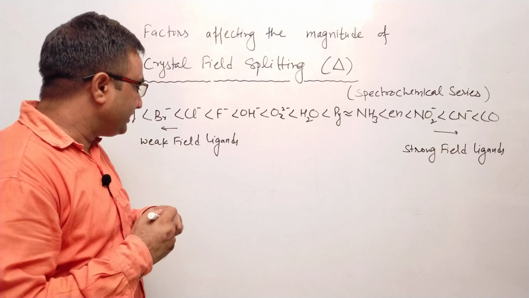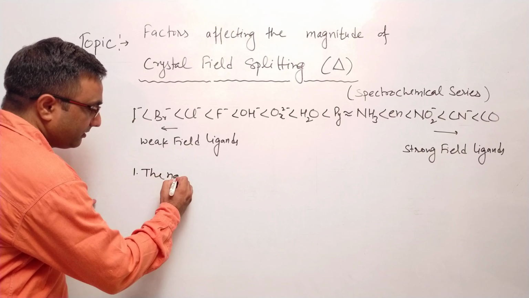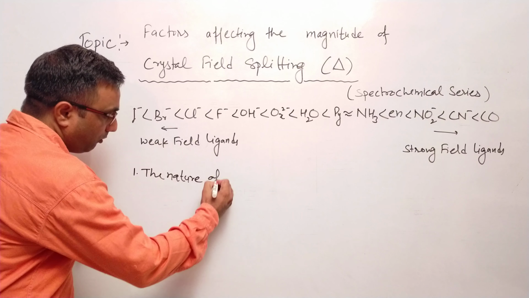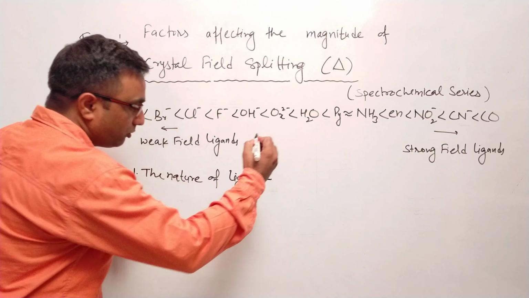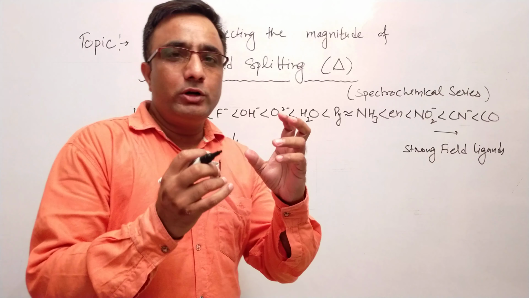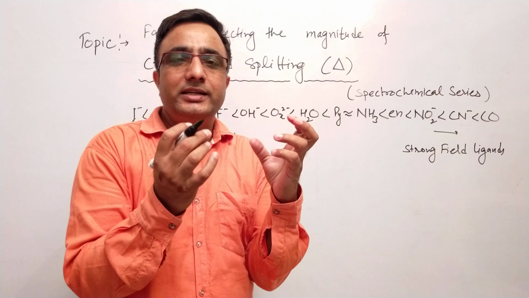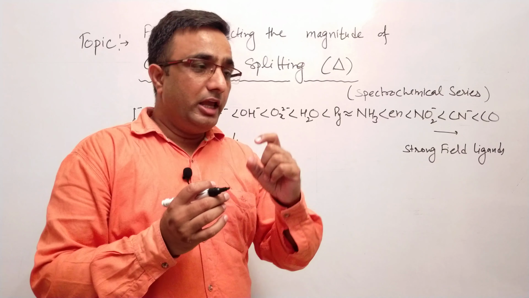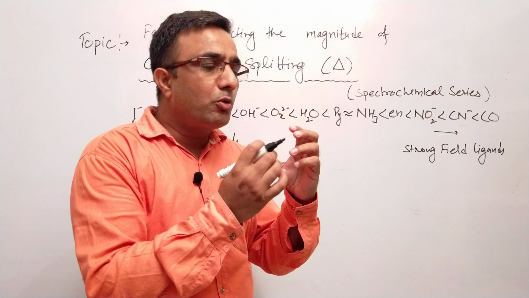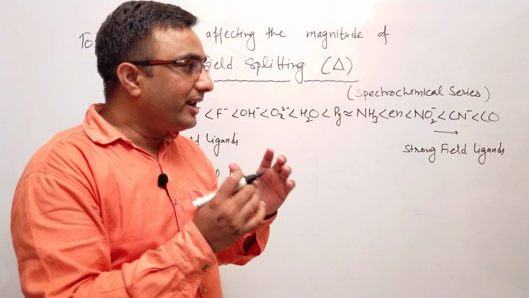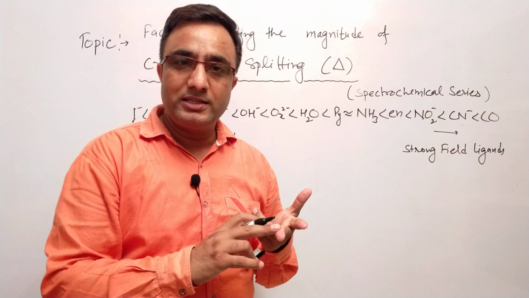Okay, the first factor is the nature of the ligands. When in a particular complex, metal ion is surrounded by a number of ligands, and if the ligand is negatively charged, the more is the negative charge and the smaller is the size of the ligand, greater will be the value of crystal field splitting. More negative charge, small size.